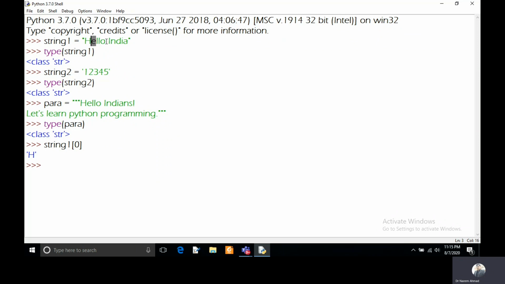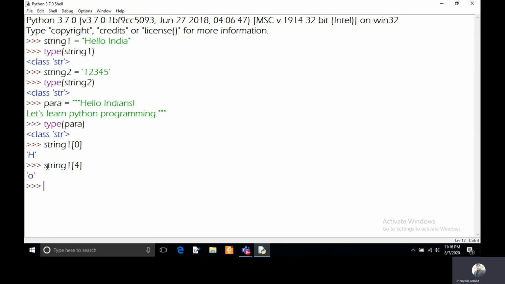You can execute. If you want to access the next character, you can put 1, then 2, then 3. So whatever character of this string you want to access, you can access it using that index. Like I want to access the fifth character of this string, which is O. 1, 2, 3, 4, 5. This is the fifth character of this string. So I will put the name, and in square brackets I will put 4, because 5 minus 1, that will be your index. So 4, and then it is showing O.